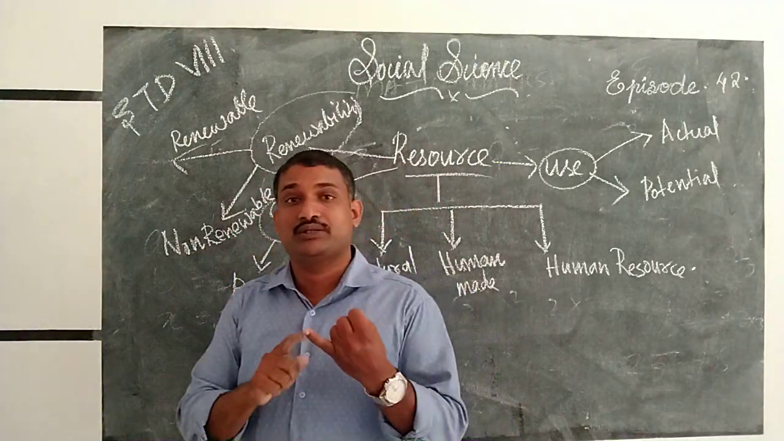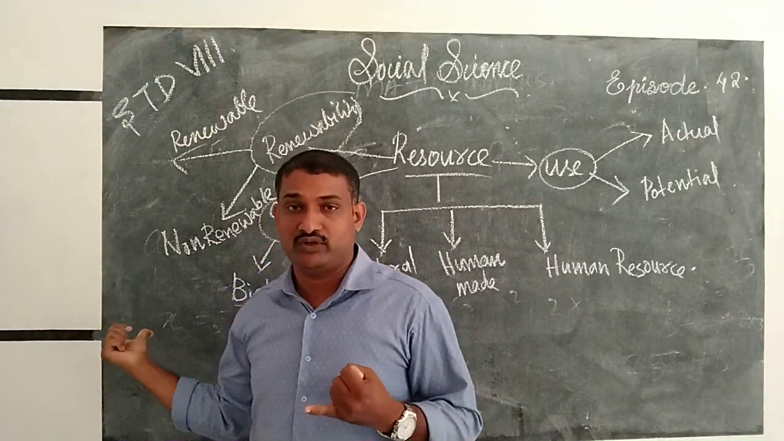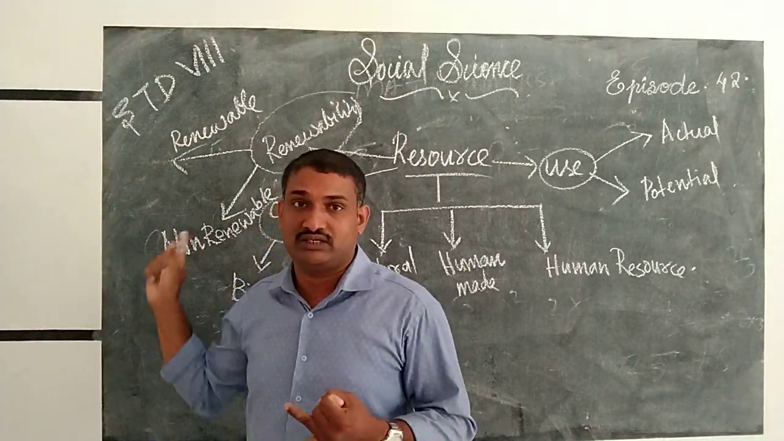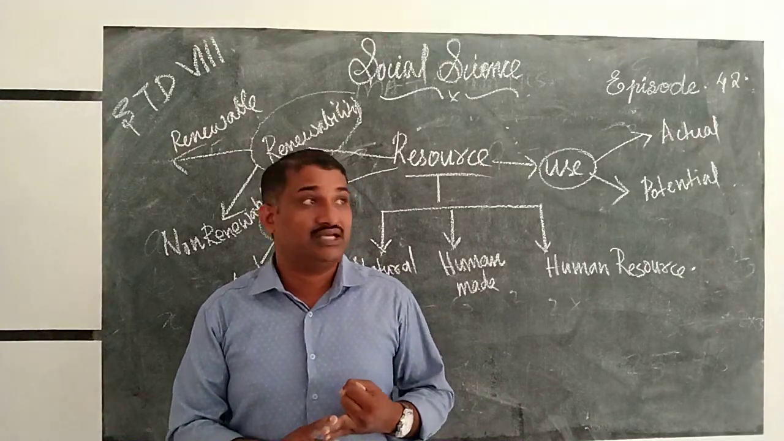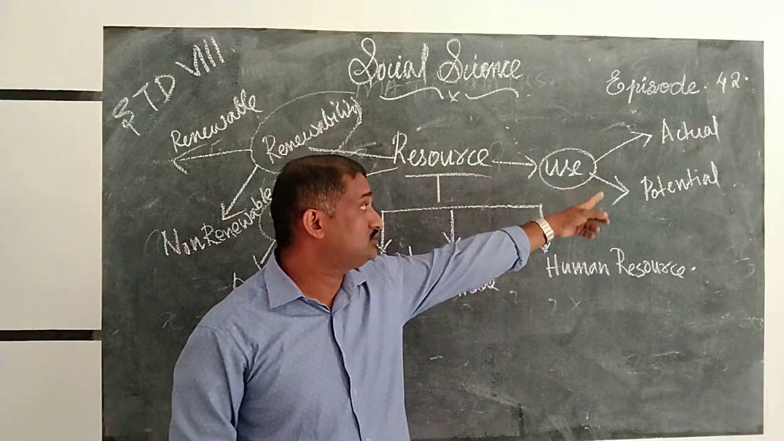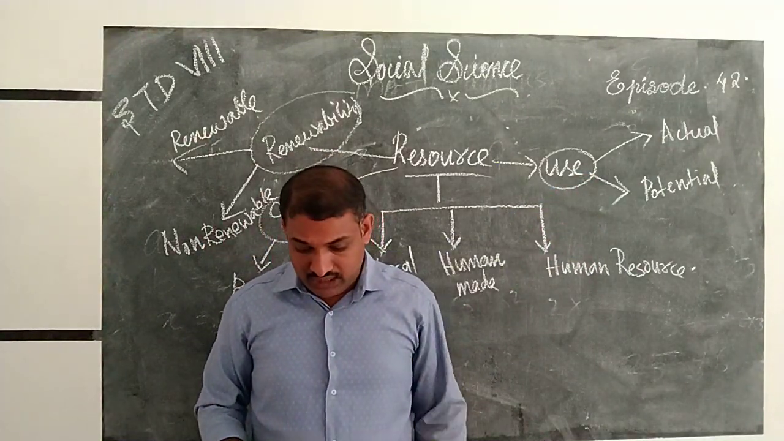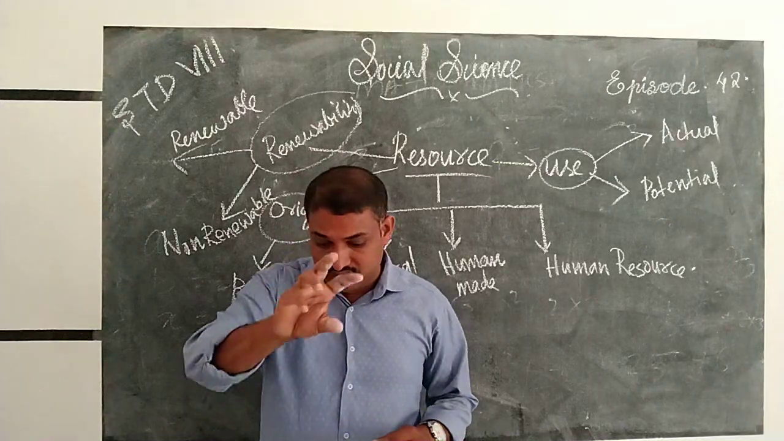So first, on the basis of origin, we can divide the resources into biotic and abiotic. On the basis of renewability, we can divide into renewable and non-renewable. On the basis of use, we can divide into two, that is actual and potential resources. I hope you understood this much.